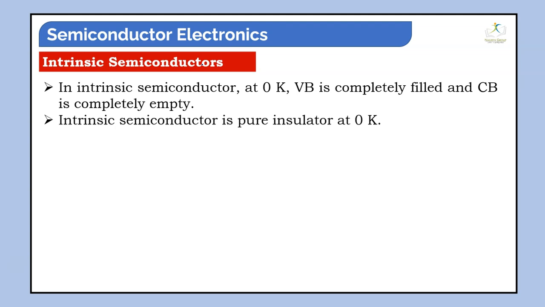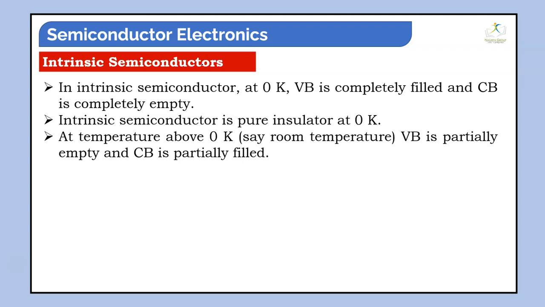So an intrinsic semiconductor is a pure insulator at 0 Kelvin. Above 0 Kelvin, say at room temperature, the valence band is partially empty and the conduction band is partially filled. Therefore, it can conduct current at room temperature.